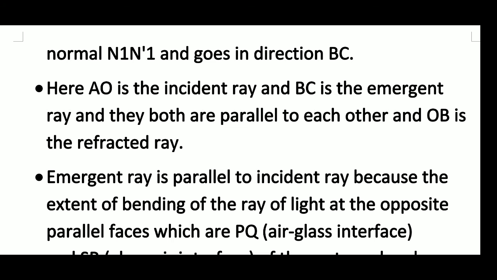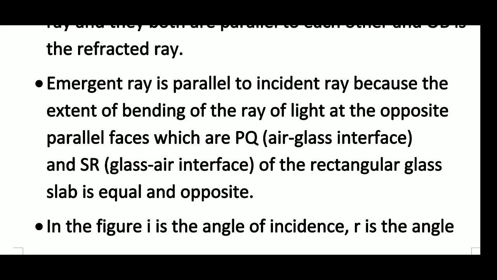Here AO is the incident ray and BC is the emergent ray, and they both are parallel to each other, and OB is the refracted ray. Now the emergent ray is parallel to the incident ray because the extent of bending of the ray of light at the opposite parallel faces, which are the PQ air-glass interface and the SR glass-air interface of the rectangular glass slab, is equal and opposite.